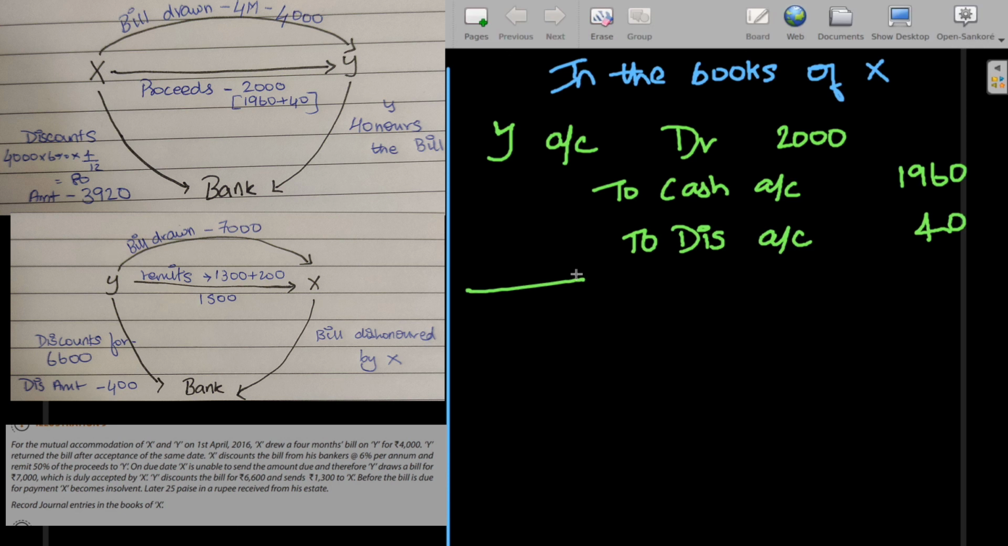Then X is unable to send the amount to Y, and therefore Y draws a bill for 7000. So here what happens is that we are not able to send the amount, but Y honors the bill to the bank. So there will be no entry for this, as Y has honored the bill and it will be affecting his books. Then Y drew a bill on X for 7000. So we will have bills payable over here. So it's going to be Y account debit to bills payable account, and he drew a bill for 7000.